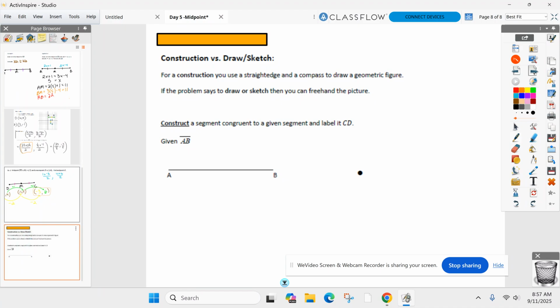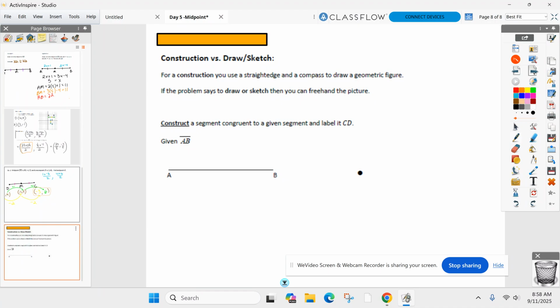What I'd like you to do first is just practice using this compass. If you have one of these compasses, make sure the point's down. In some of the white space, not on the actual sheet, or on the back, find some white space. Don't do any markings here, please.